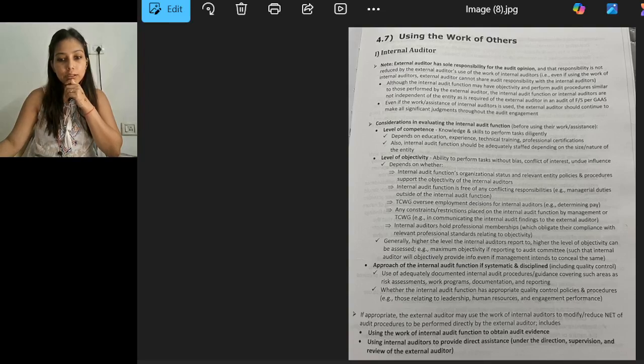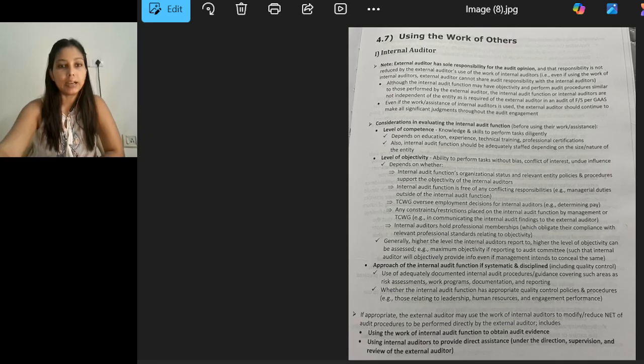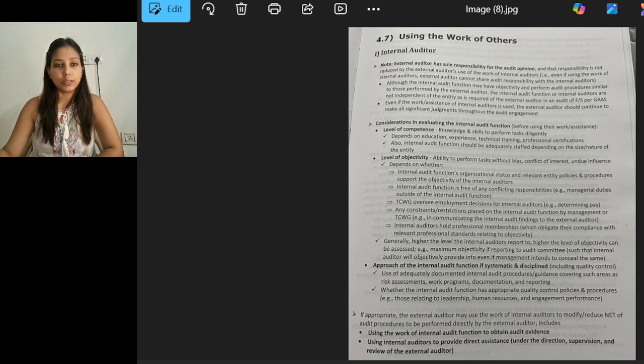Hi everyone. So today in the audit chapter, we will be continuing our next chapter, and today we will be understanding how we use the work of others. By others we mean internal auditors, specialists and other team members. To begin with, we will discuss the internal auditor that is present in the team of the management and how we, as the external auditor, can use the work of the internal auditor for our audit.